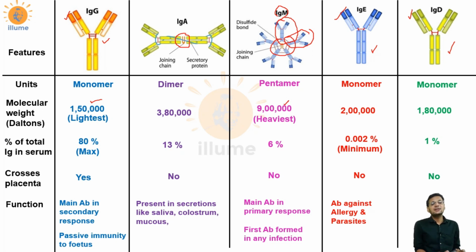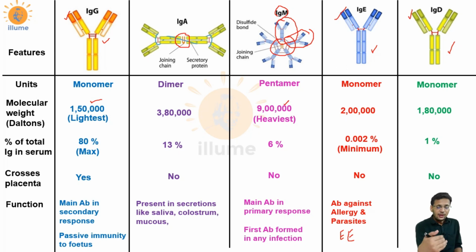IgE, very important, is the antibody that fights against allergy and parasites. Remember, IgE, many times this question has been asked. IgE is the antibody against allergy and parasites. Now here I'll give you a very good mnemonic to learn one more concept. See, there are two E's that fight with allergy and parasites. Now first of all, I would make one thing clear.